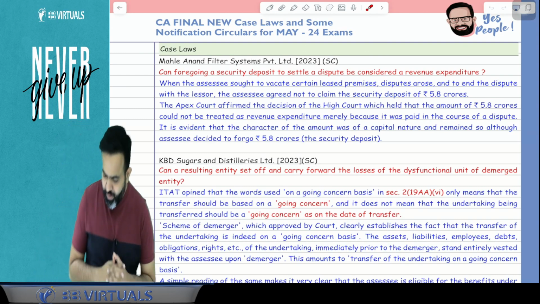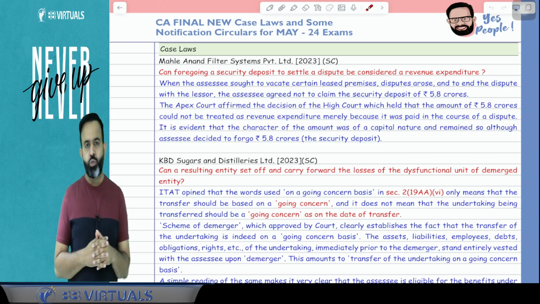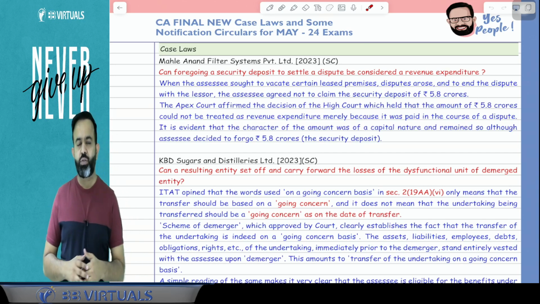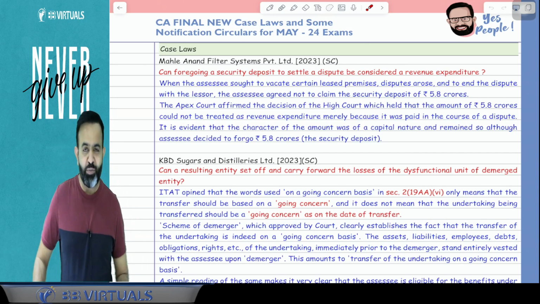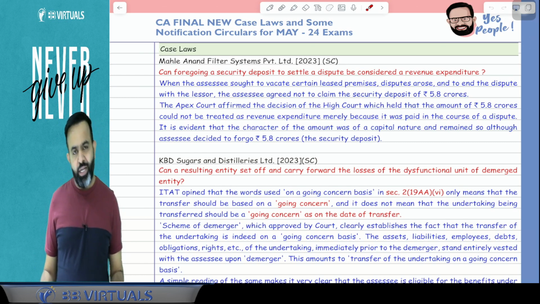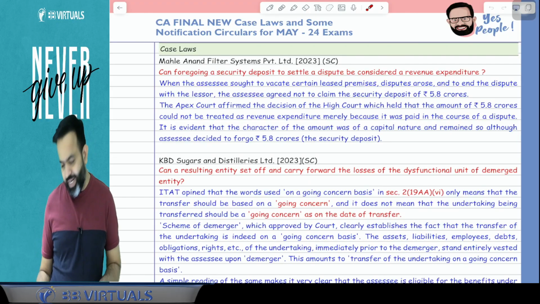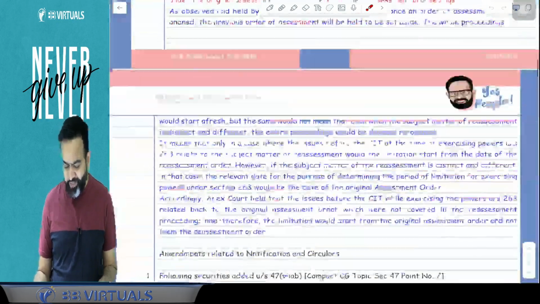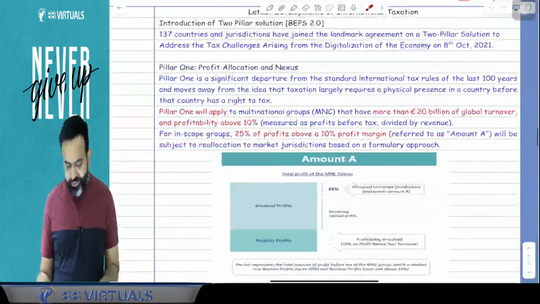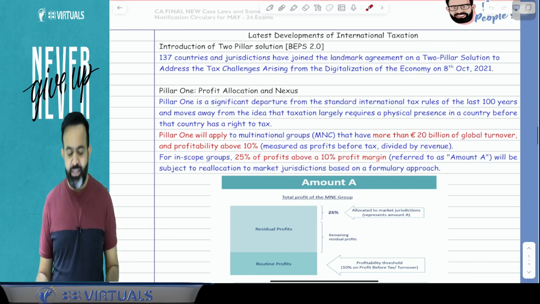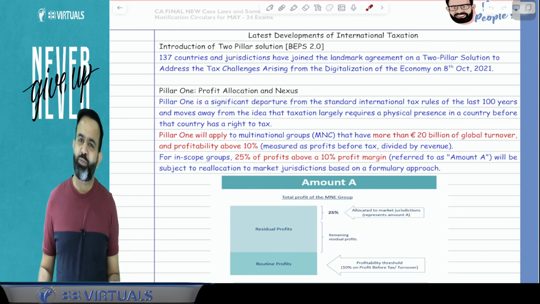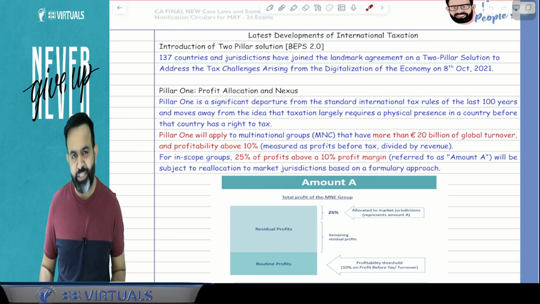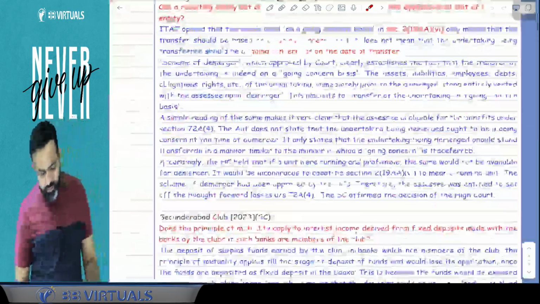So guys, today we are going to discuss some new case laws applicable for your examination, that is May 2024. Along with that, we will discuss certain circulars and notifications also. After that, there is one very small topic in your international taxation, that is the latest development of international taxation. This topic we will discuss in today's session. Okay, so let's start with the case laws.